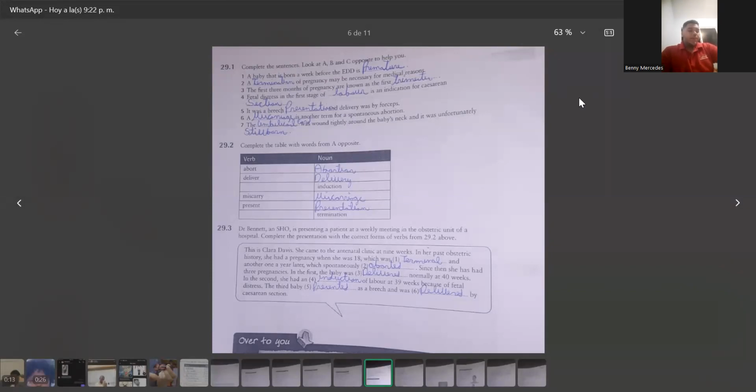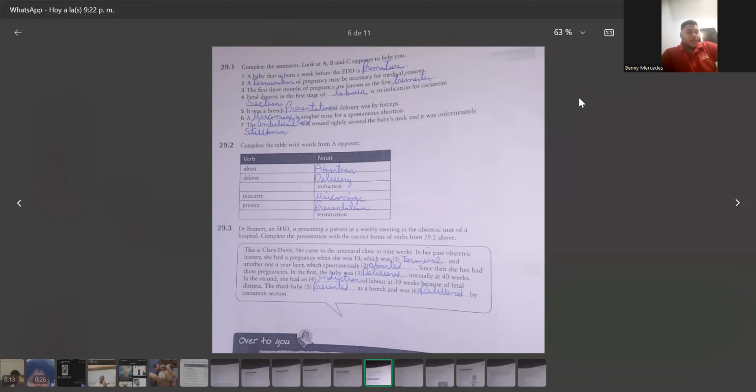29.1. Complete the sentence. Look at A, B, and C opposite to help you. 1. A baby that is born a week before the EDD is premature. A termination of pregnancy may be necessary for medical reasons. The first 3 months of pregnancy are known as the first trimester. Fetal distress in the first stage of labor is an indication for cesarean section.